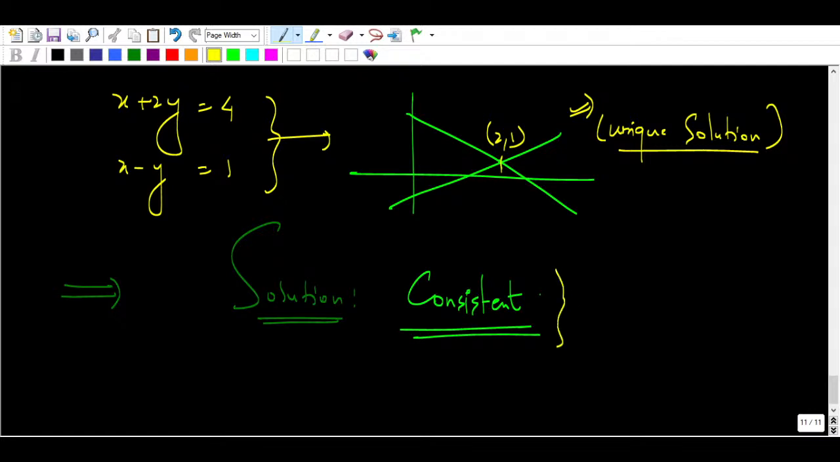Suppose I give you some equations again, and they will not intersect. Let me take one, let me consider one equation, so that they will not intersect.